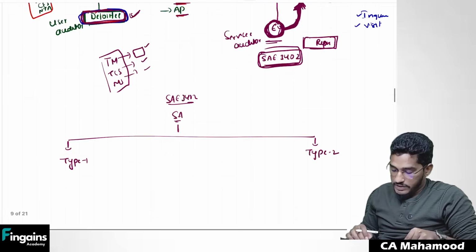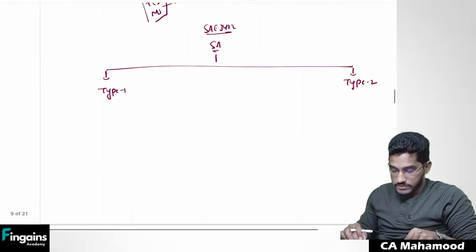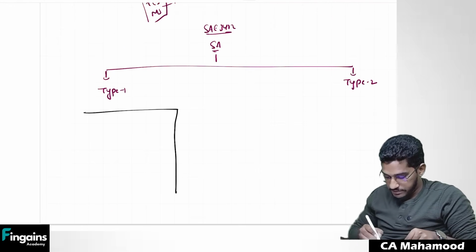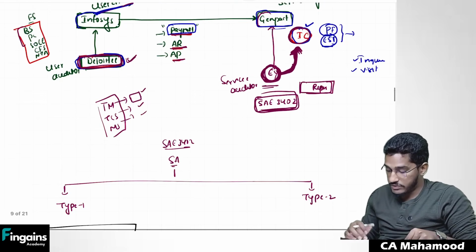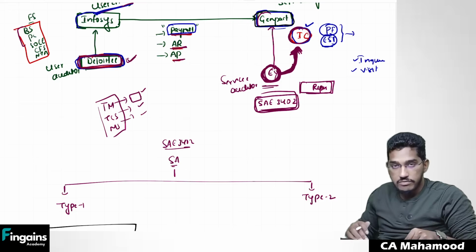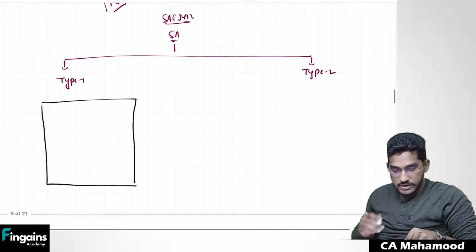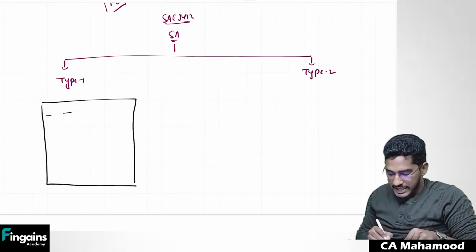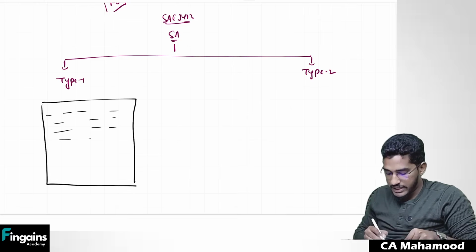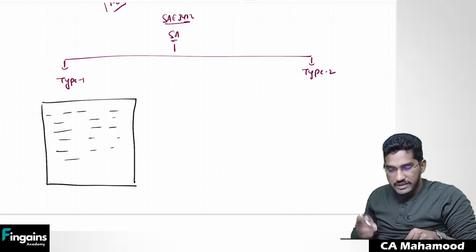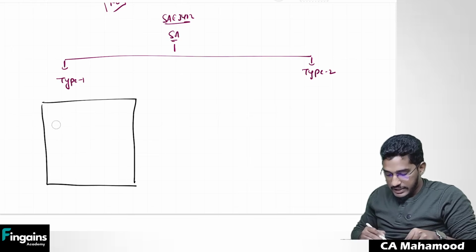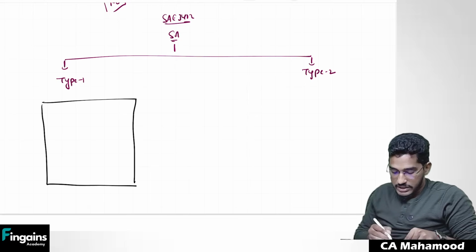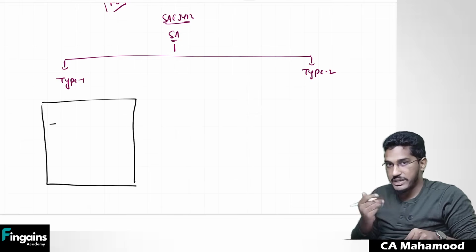See, first thing, the management of the service organization will give one description. For example, Genpact will give one explanation, one detailed piece of information in which they will explain what kind of controls they have and how the controls are functioning in their organization. So first, management will give details regarding their internal control system. Now in that detailed information, they will make certain assertions. They will make written assertions.